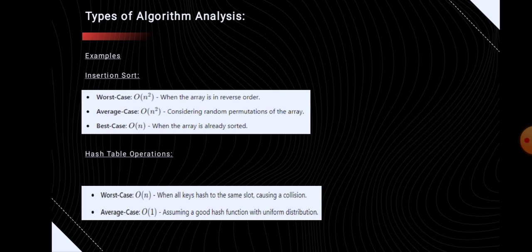Next, there are some examples for these types of analysis. The first one is insertion sort, where the worst case is big O of n squared when the array is in reverse order, the average case is big O of n squared considering random permutations of the array, and the best case is big O of n when the array is already sorted.